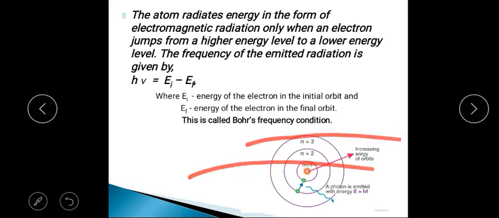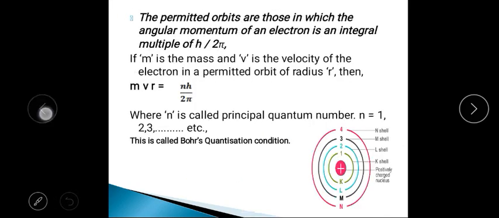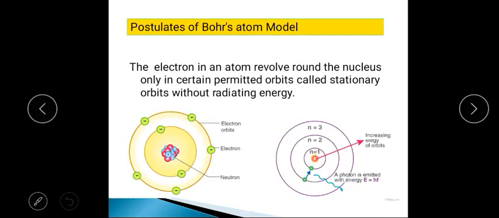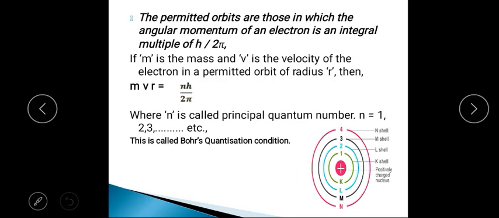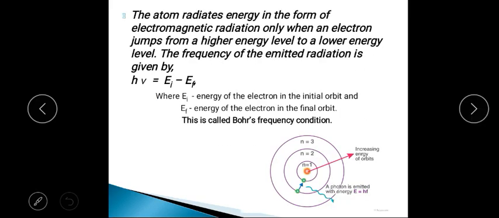The first one says about the orbit, that is, about the stationary orbit. The second one says about Bohr's quantization condition, that is, about the angular momentum of the electron revolving in orbits. And the third one explains about Bohr's frequency condition. So these are the three important postulates of Bohr's atomic model.